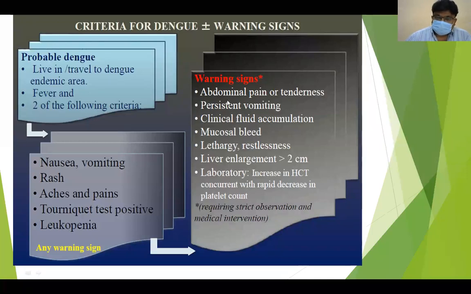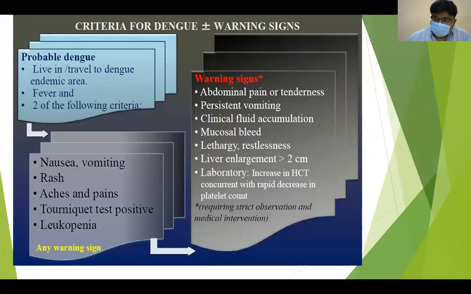So what are the warning signs? There will be abdominal pain or tenderness, persistent vomiting, clinical fluid accumulation in the form of pleural effusions or ascites, mucosal bleeds like epistaxis, lethargy, restlessness, and liver enlargement of more than 2 centimeters, or there may be liver tenderness as well. In laboratory investigations, there will be an increase in the HCT, hematocrit, concurrent with a rapid decrease in the platelet count.